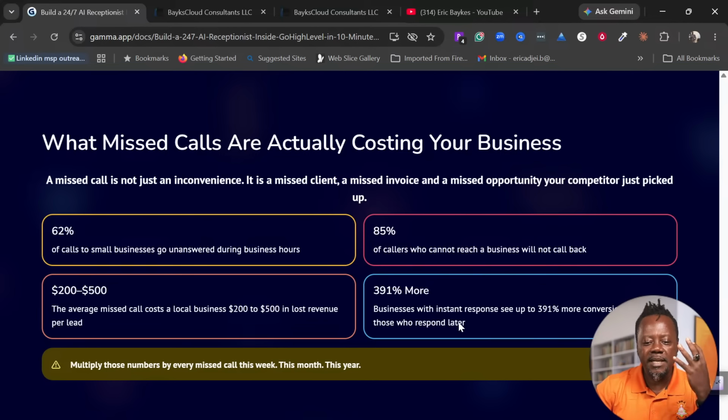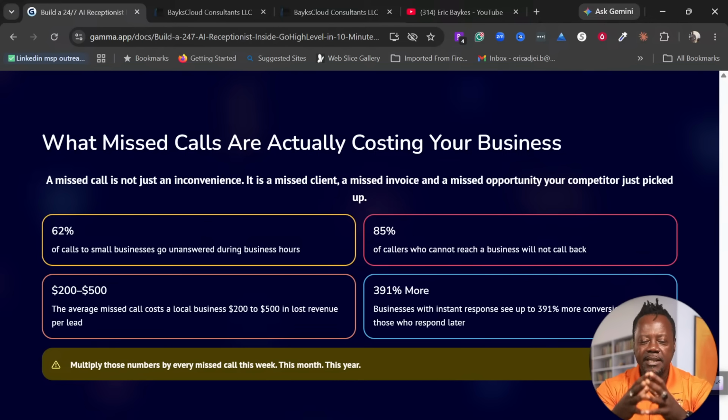What does this mean? This means that businesses with voice agents are seeing 391% more in conversions. So they are closing more businesses, getting more customers, and increasing their profit by 391%. Guys, this is not a joke. The numbers don't lie.